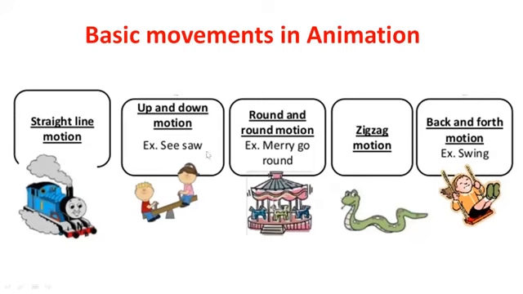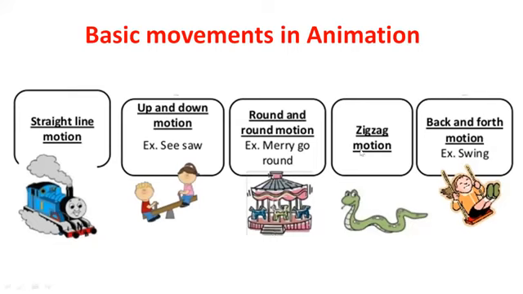The second one is up and down motion, which is like a seesaw. Suppose your ball moves up and down. This is the second basic movement. The third one is round and round motion, like a merry-go-round.